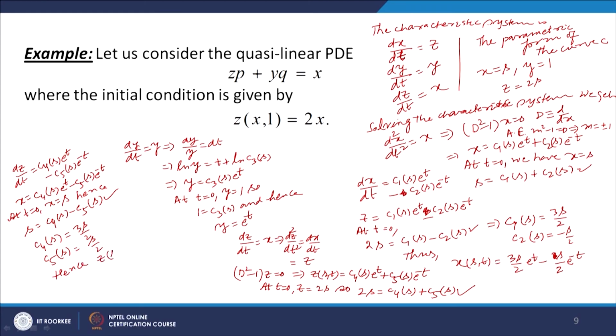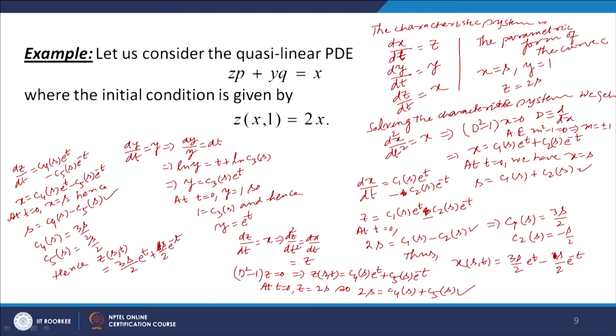z(s,t) will be equal to 3s by 2 e to the power t plus s by 2 e to the power minus t. Okay. So, we have got the values of x(s,t), y(s,t), z(s,t) as functions of s and t. Let us now solve them to determine s as a function of x and y, and t also as a function of x and y.